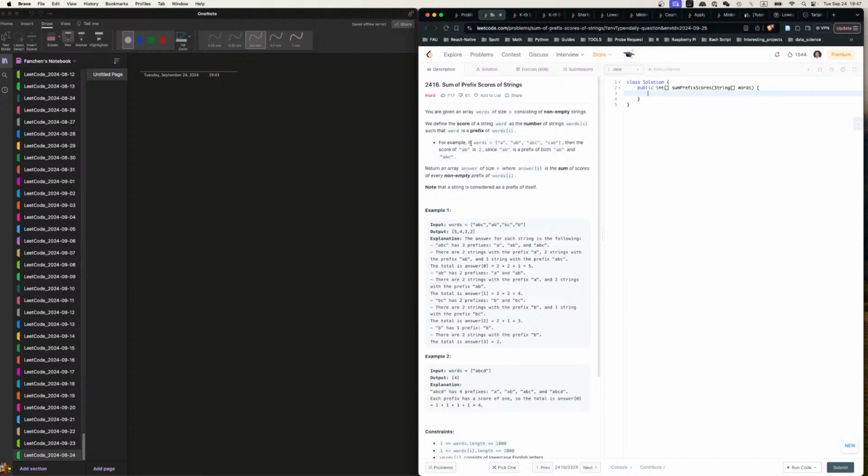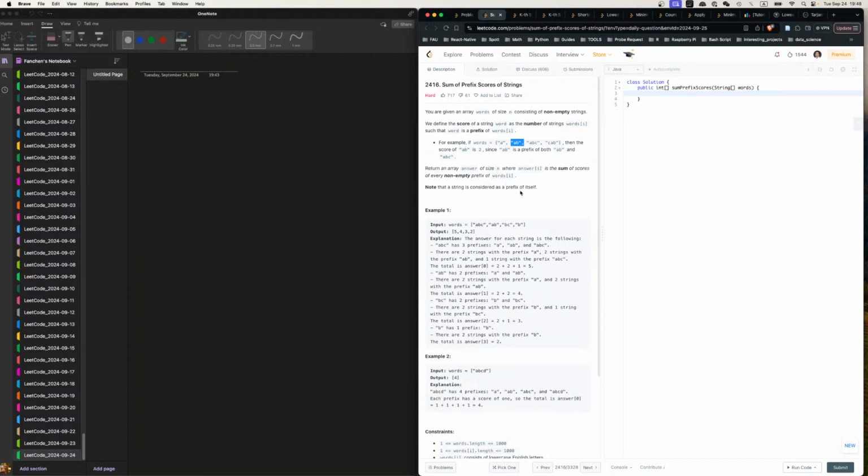For example, for this array, the score of AB is the number of strings inside this array such that AB is a prefix of them. So we have 2. Return an array answer of size n, where answer[i] is the sum of scores of every non-empty prefix of words[i].